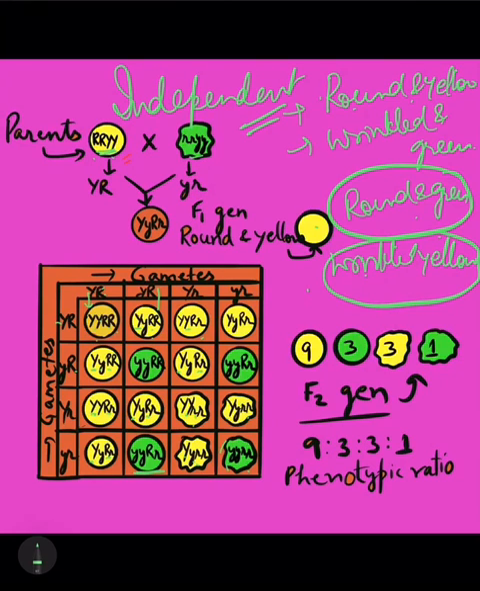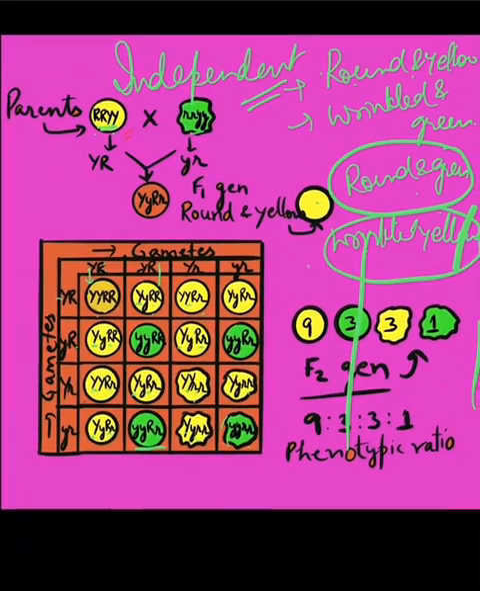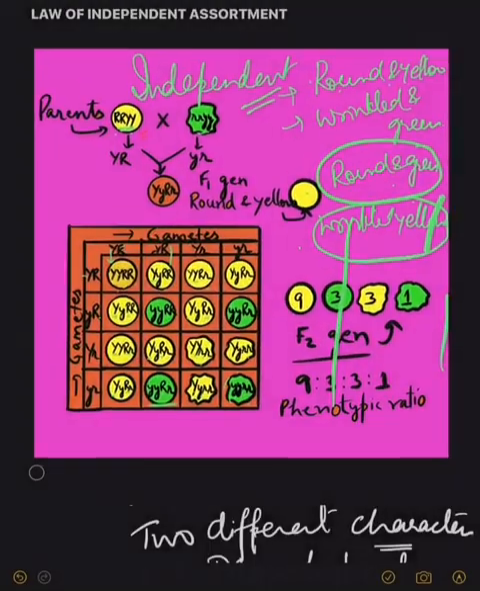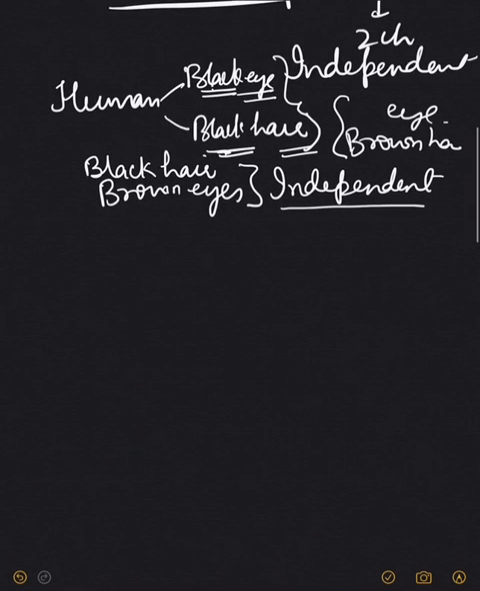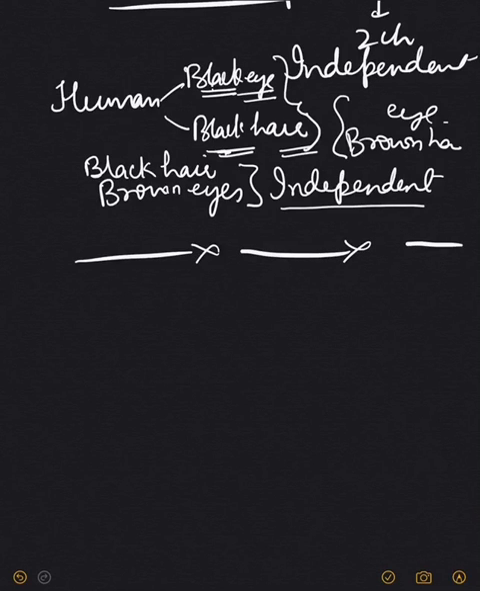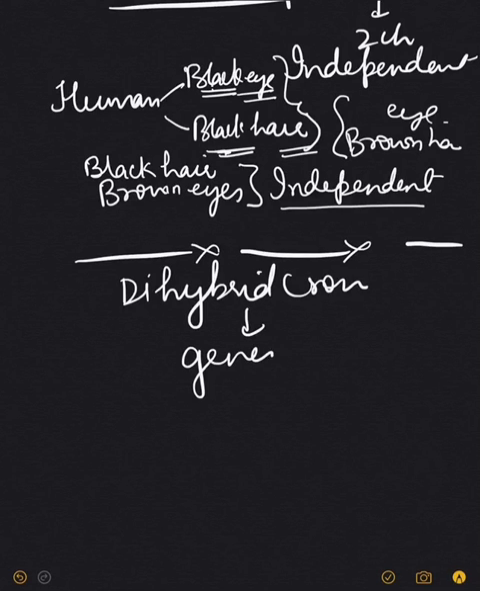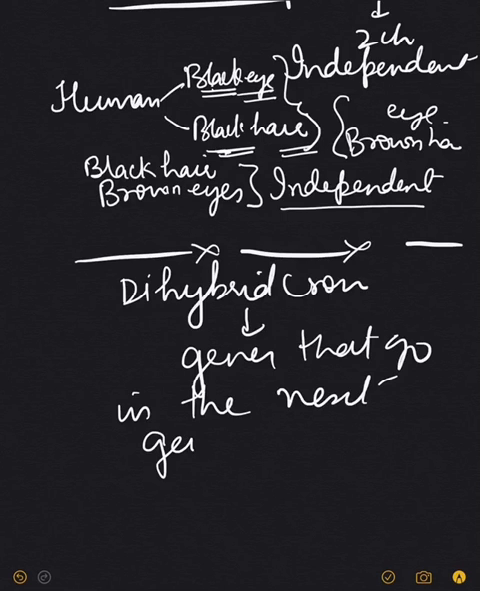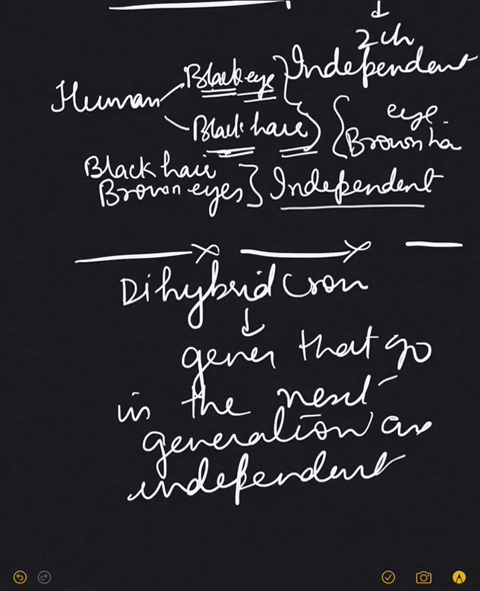And that is what Mendel concluded. According to the second law, the third law of Mendel, as we have studied here, according to the third law, whenever a dihybrid cross is made, the genes that go into the next generation are independent of each other.